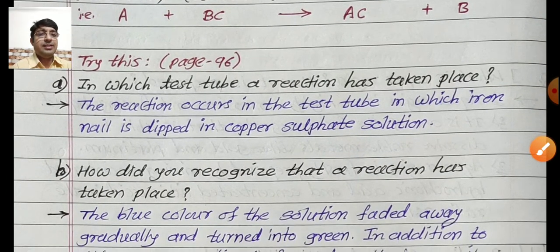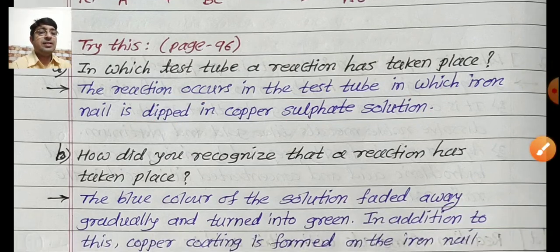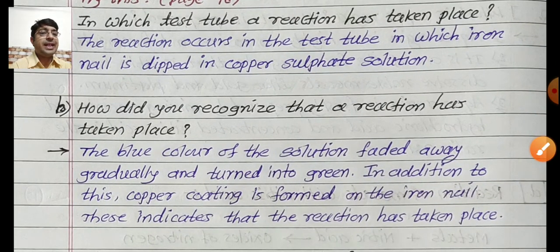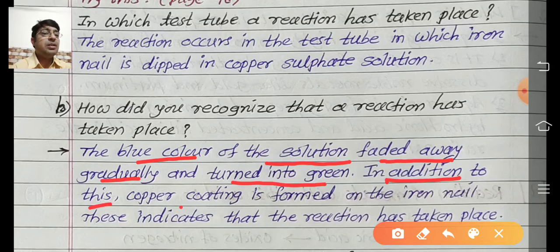Now check the answers of those three questions. In which test tube has a reaction taken place? The reaction occurs in the test tube in which the iron nail is dipped in copper sulfate solution. Second, how did you recognize that a reaction has taken place? The blue color of the solution fades away gradually, slowly, and turns into green color.